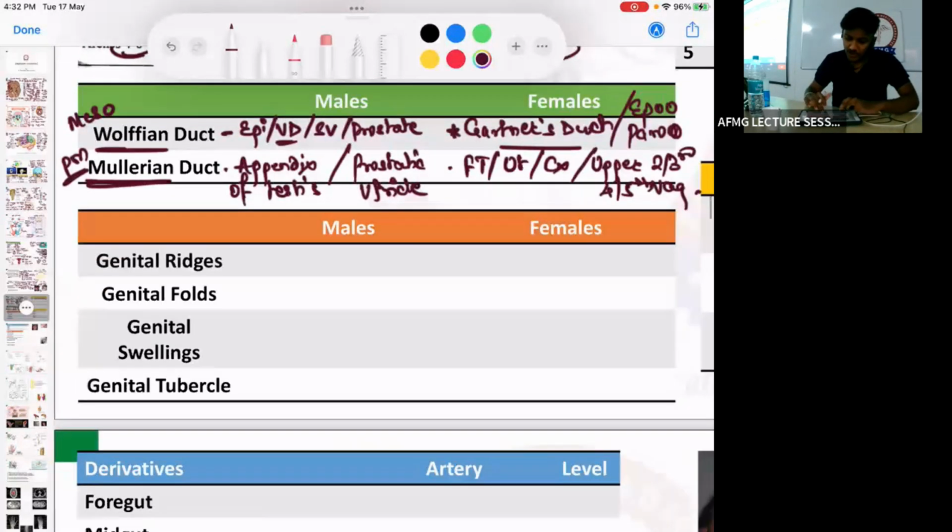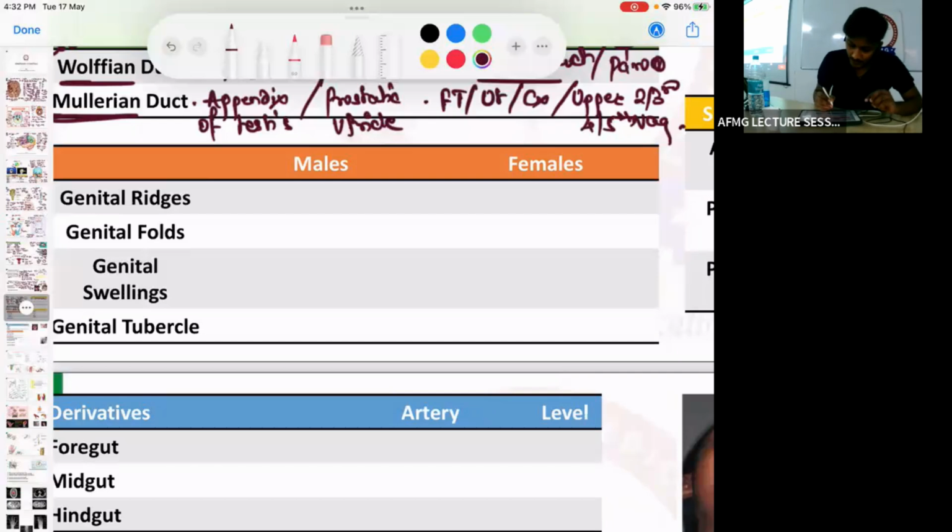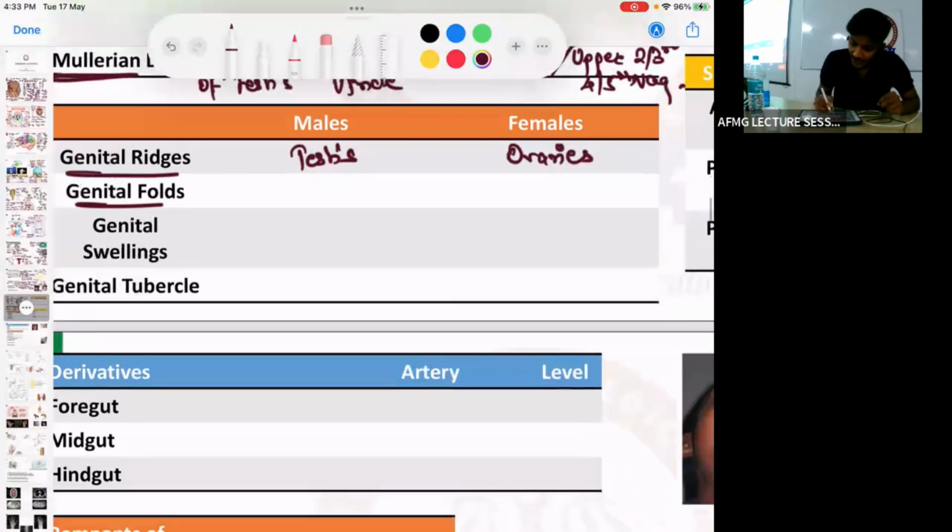आगे जल्दी से genital ridges develop. Genital ridges develop into gonads. That means in males it will develop into testes, in females it will develop into ovaries. Genital folds: in males, it will develop into penile urethra.